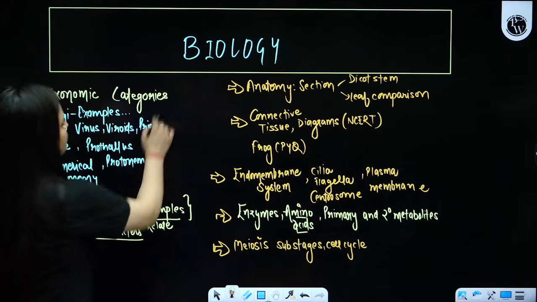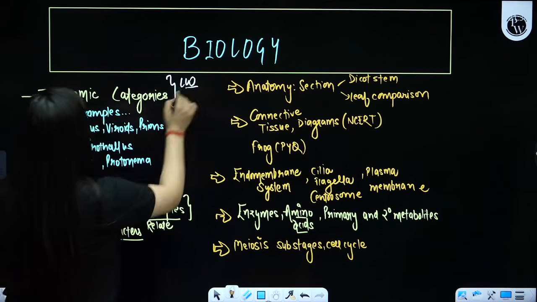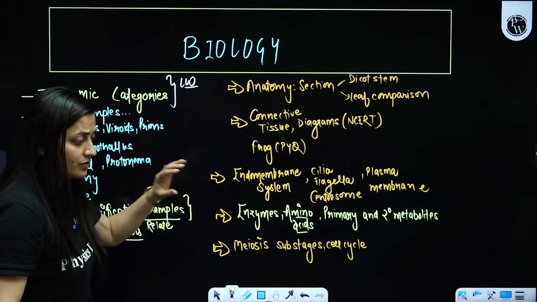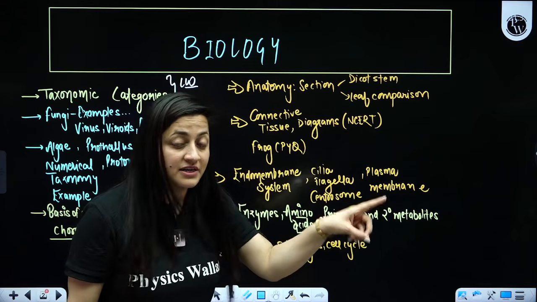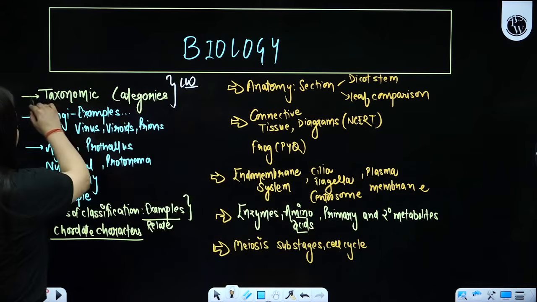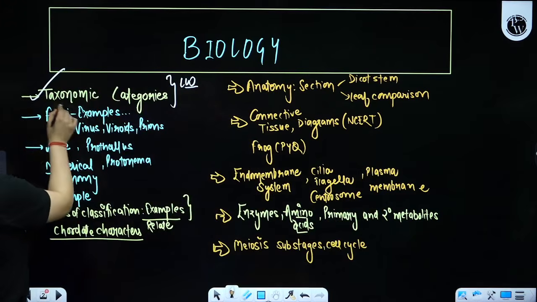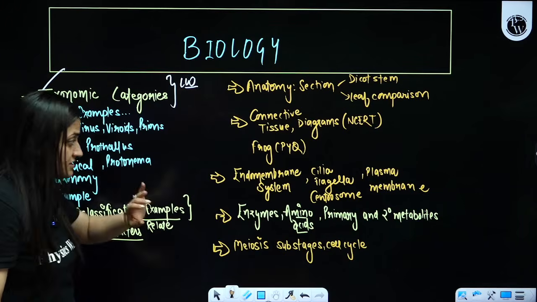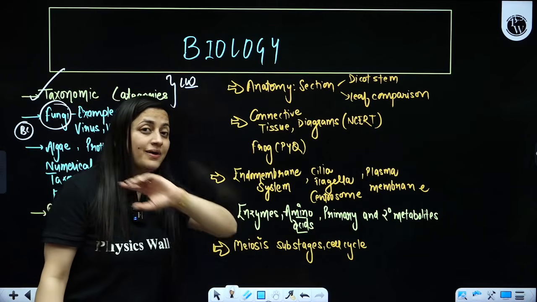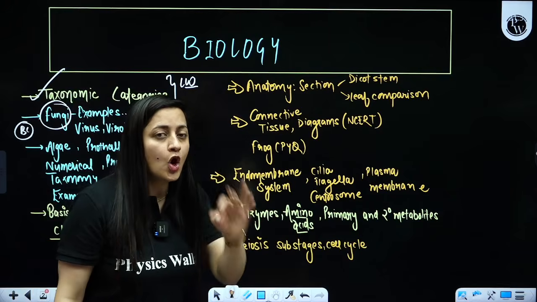Here you can see, when it comes to the living world chapter, taxonomic categories are there. No doubt the defining property topic is deleted from the new NCERT, but it is part of your syllabus. So focus on it and revise it, very simple. In the case of biological classification, and overall from all the chapters, not just this particular chapter, do not miss